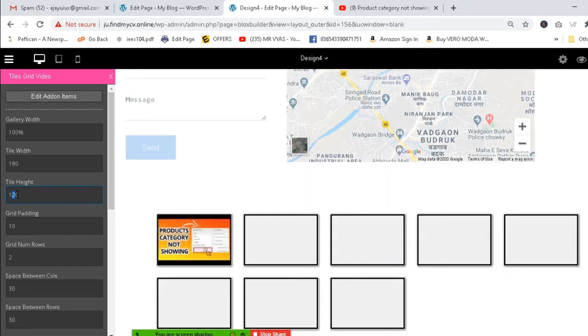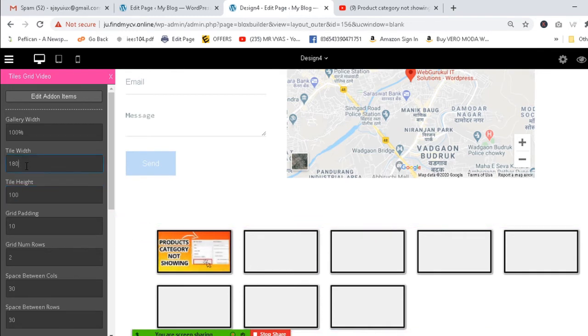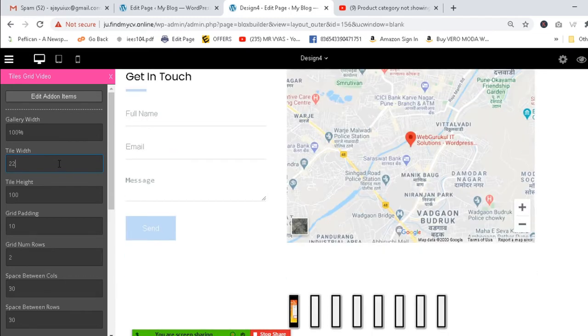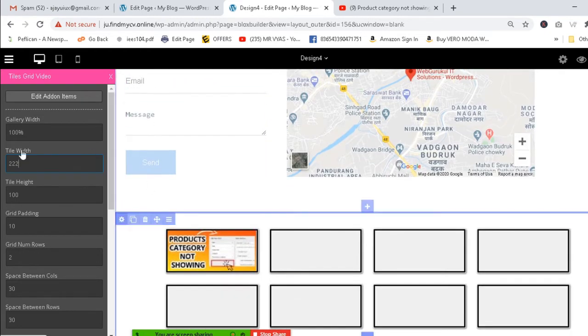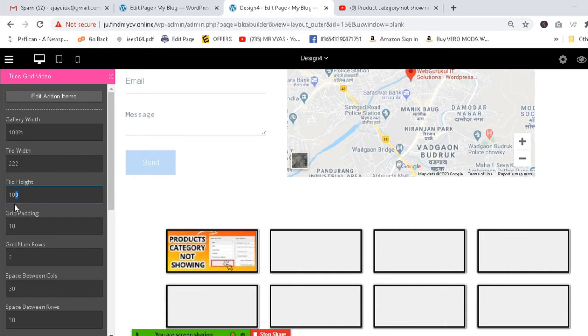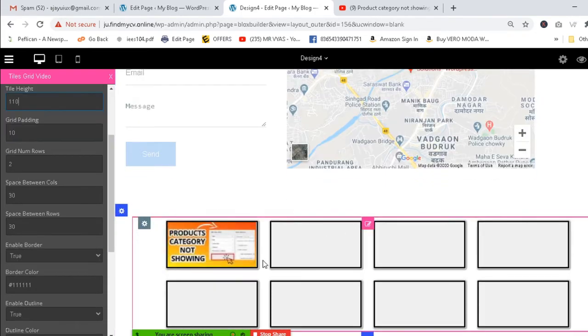Let's do 20. Let's do 100. This one is looking good. This is proper actually, right? Great guys. So 180. Can I change it? Yes, this one is great, and make it 10 more. Sorry guys. Yes. So you can change the height and width according to your requirement.